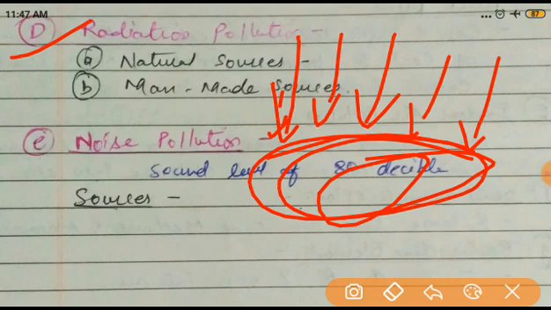For this, there are different sources. What are these? Generally, we know they are nuclear power plants, disposal of nuclear waste, and mining of radioactive substances, because the radioactive substances used in nuclear power plants are also obtained from mining. Then fallout of bombs or bomb explosions, and nuclear weapon testing. Before making a weapon, they have to test it, right? So, nuclear weapon tests.